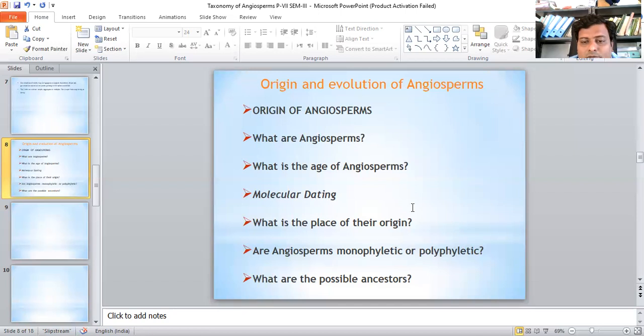Thus, the resolution of angiosperm phylogeny may have to wait for more complete molecular data for a proper appraisal. What is the place of origin of angiosperms? It was early believed that angiosperms originated from the Arctic Circle with subsequent southward migration. Some suggested that the flowering plants evolved in the mild uplands at low latitude.